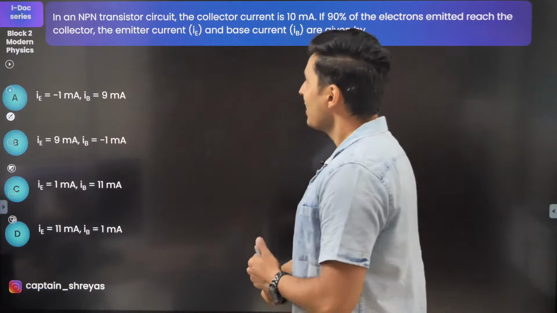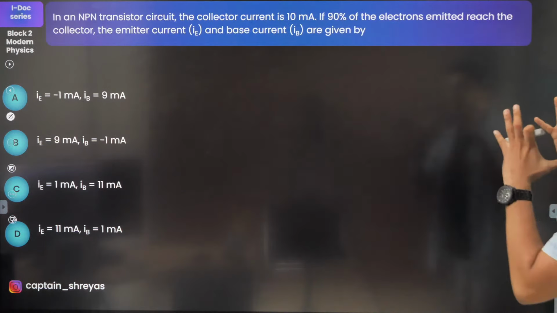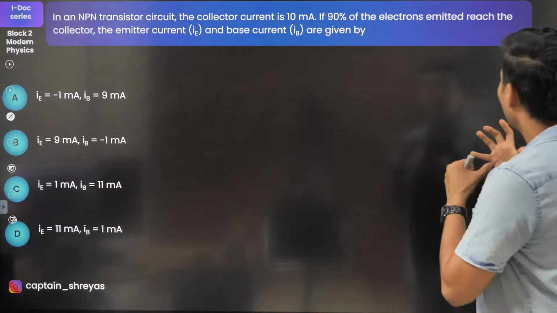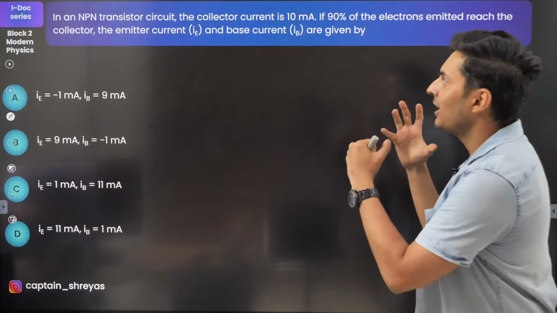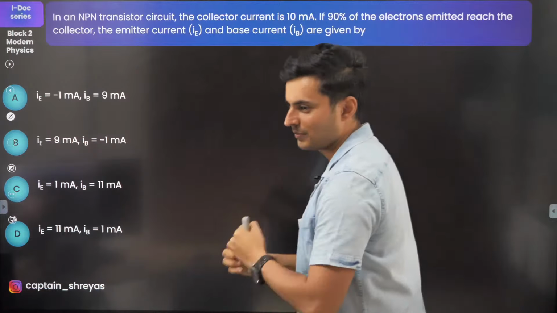Here it comes. In an NPN transistor, the collector current is 10 milliamperes. 90% of the electrons emitted reach the collector. The emitter current and the base current respectively are how much?